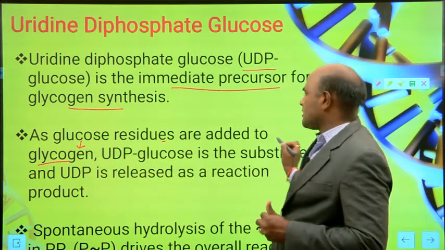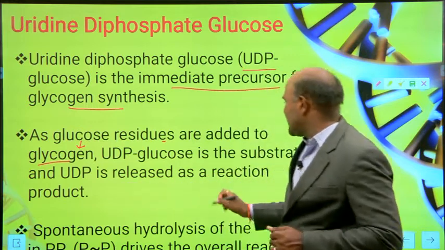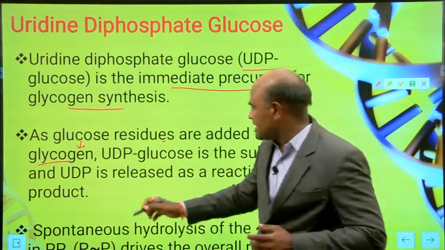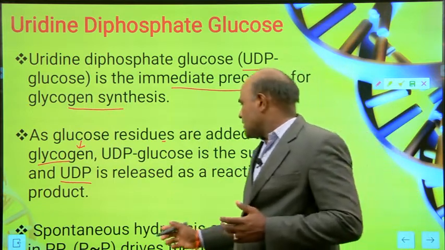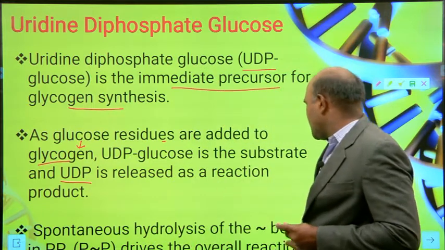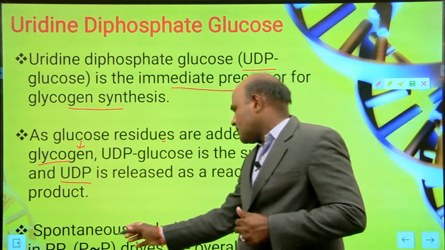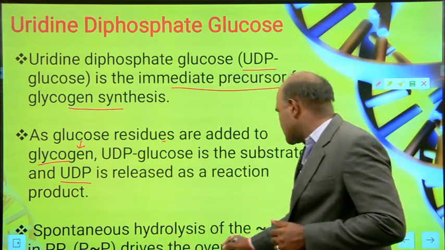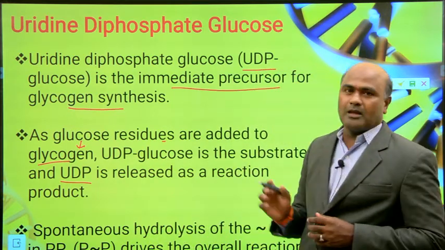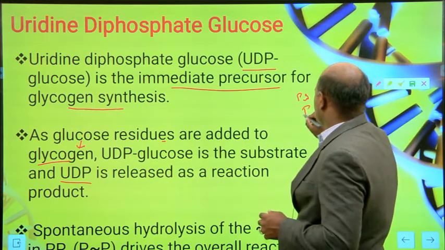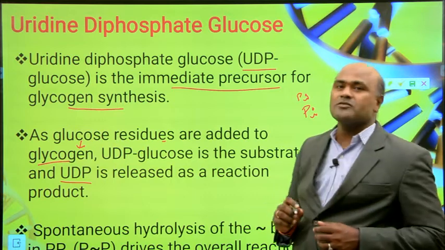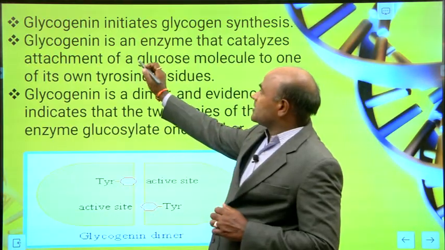UDP glucose is the substrate and UDP is released as a reaction product. Spontaneous hydrolysis of the bond and release of inorganic phosphate, PPi, drives the overall reaction.